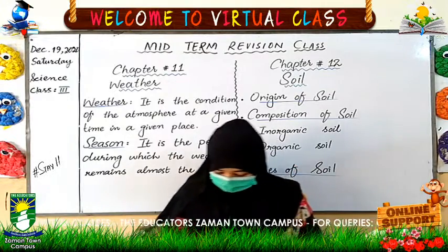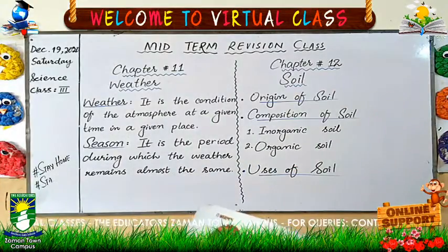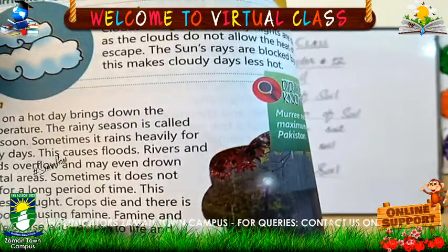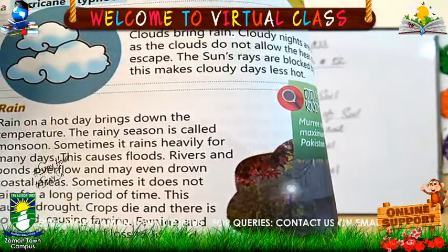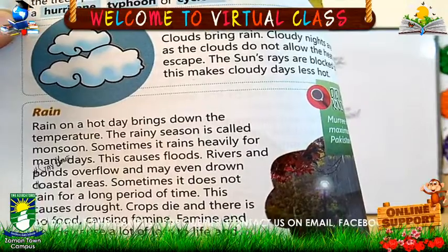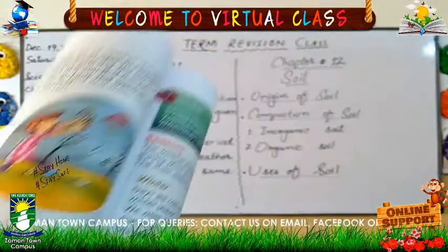As you can see here on page number 80, the crops die and there is no food, causing famine. Famine and floods cause a lot of loss to life and property as well.